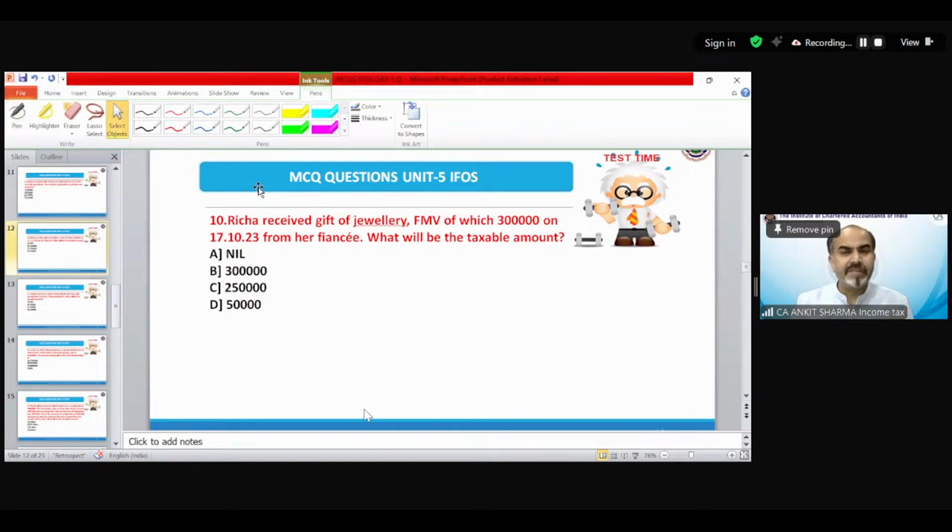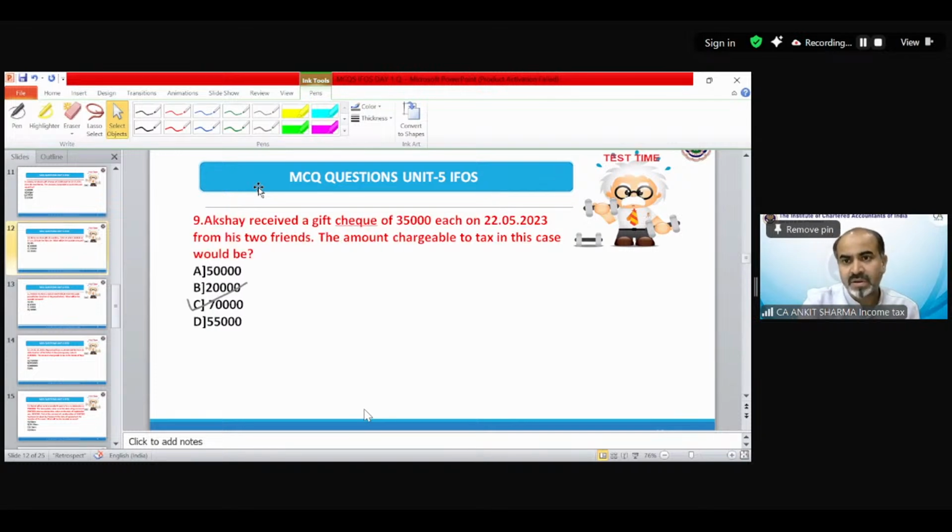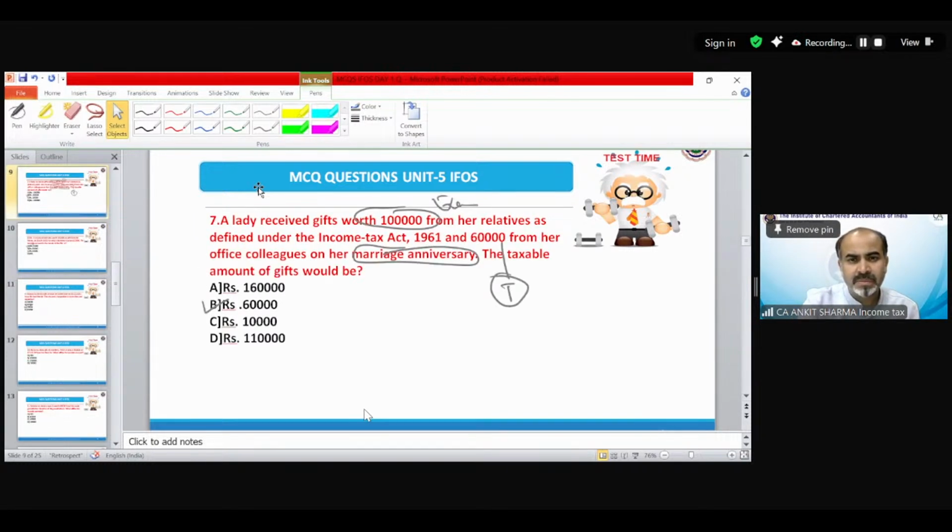Richa received gift of jewelry. Sir, in question number 5,000 impact. What is question number 7? 5,000. Nagesh is asking. What is 5,000, Nagesh? I didn't understand.